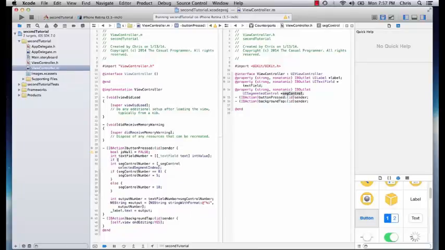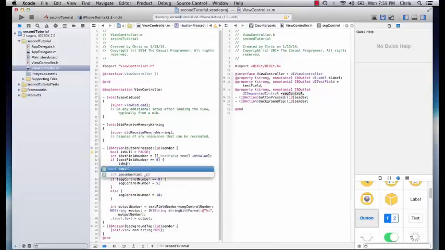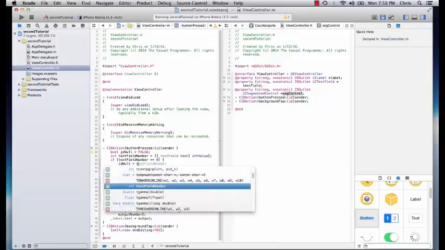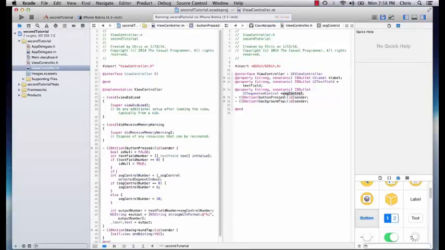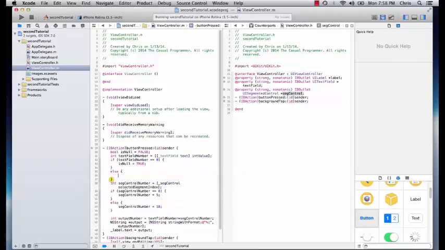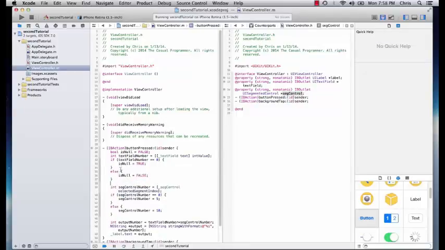Next, we're going to write if text field number equals 0, isNull equals true, else isNull equals false. So now that we have this, we know whether it is either null or it is a good value.